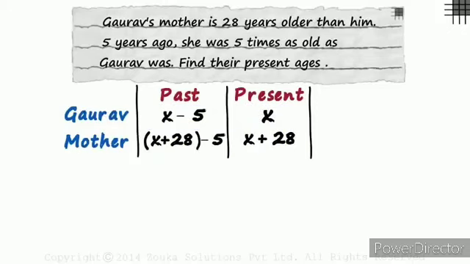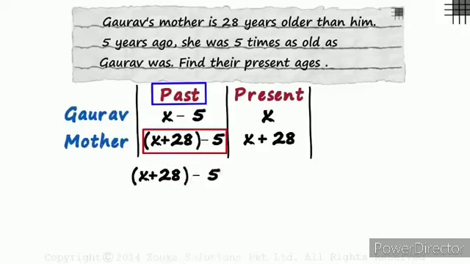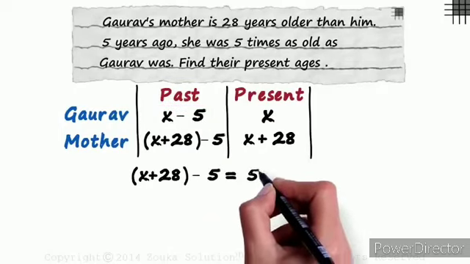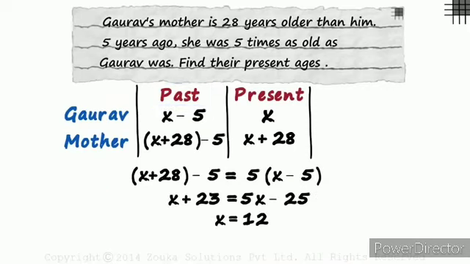The condition says that 5 years ago, Gaurav's mother was 5 times as old as he was. Mother's age 5 years ago was X plus 28 minus 5. And Gaurav's age 5 years ago was X minus 5. So this will equal 5 times X minus 5. This is the condition for the past. Solving this, we get the value of X as 12.